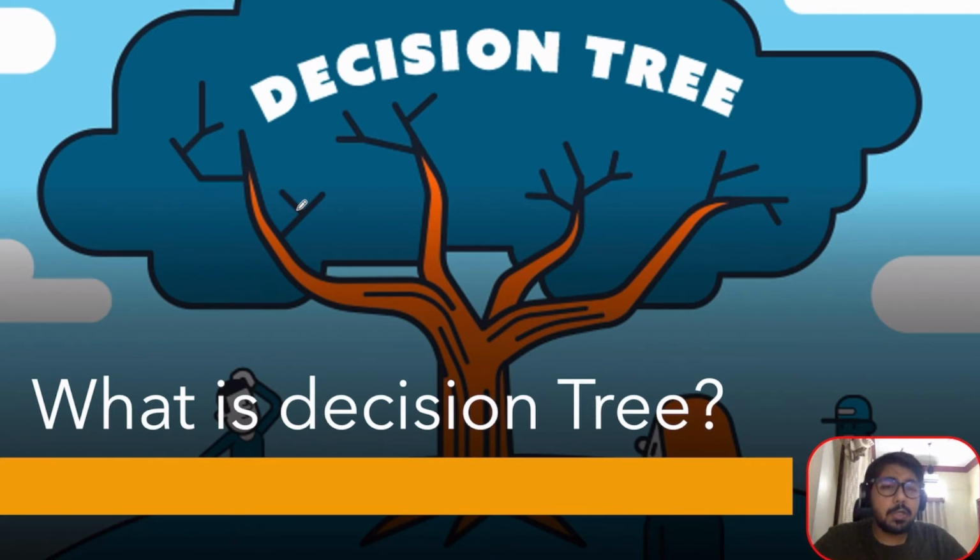So the decision tree can be said to be how the human mind thinks. It's a sequence of conditions. Those conditions decide the flow of our thought, and we reach the final decision or conclusion.